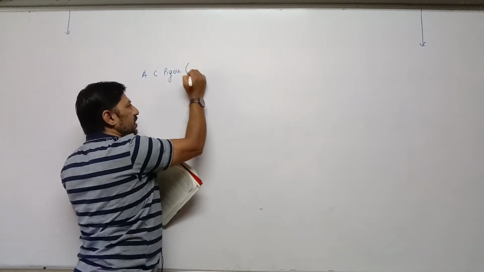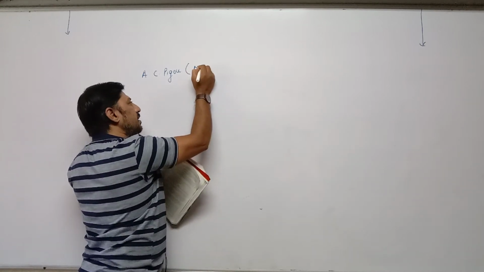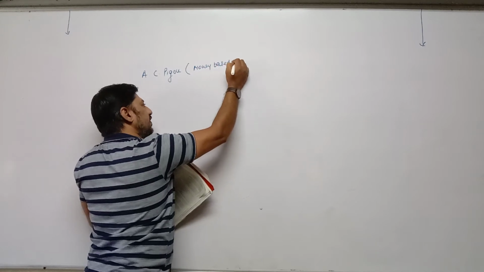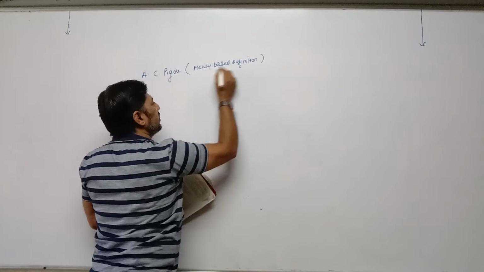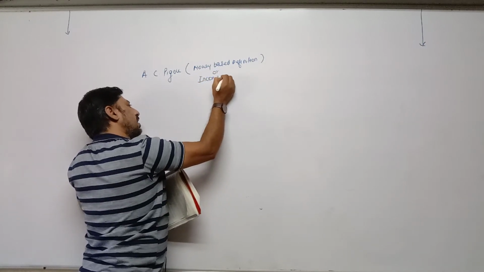His definition is based on the income method. It is a money based definition, that is, based on the income method.